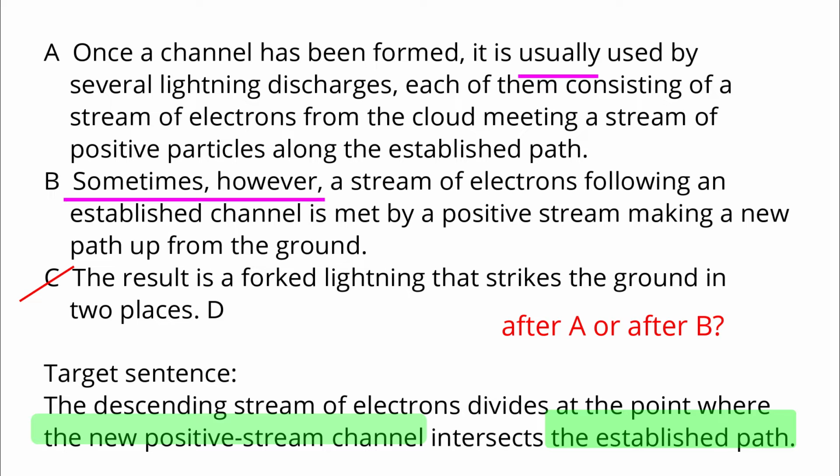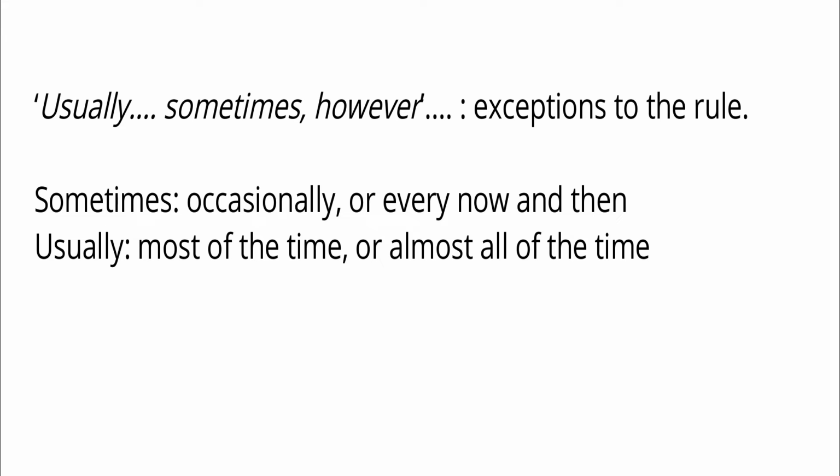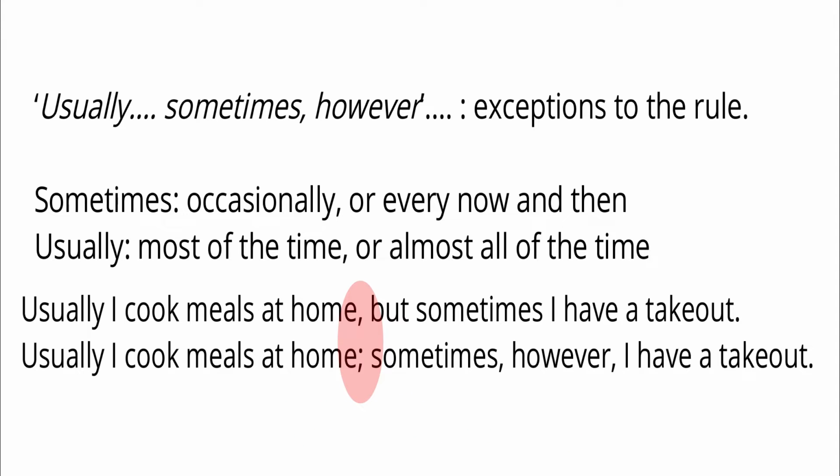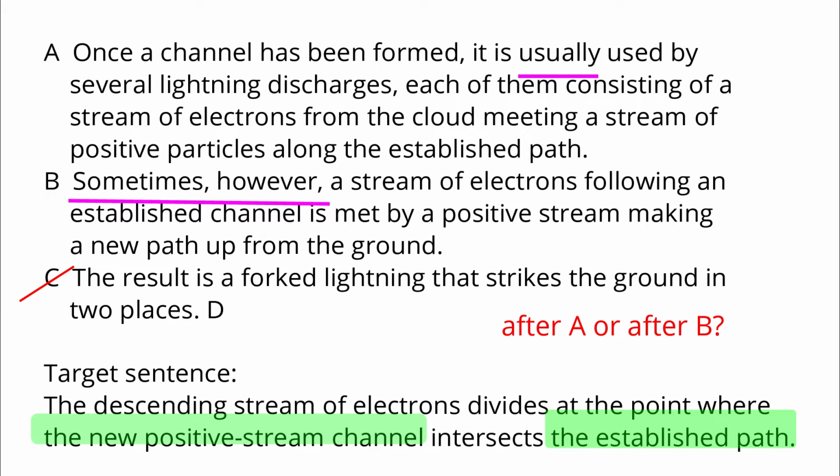Usually, and sometimes, however, are fixed expressions to talk about an exception to the rule. Sometimes means that something happens occasionally or every now and then. Usually means that something happens most of the time or almost all of the time. This is an example of sometimes and usually in a sentence. Usually I cook meals at home, but sometimes I have a takeout. In other words, A and B are cohesive, so the target sentence must come after B.